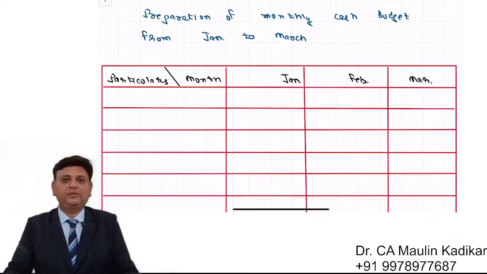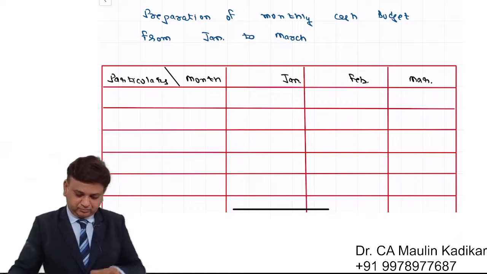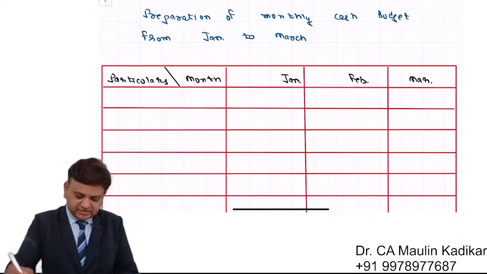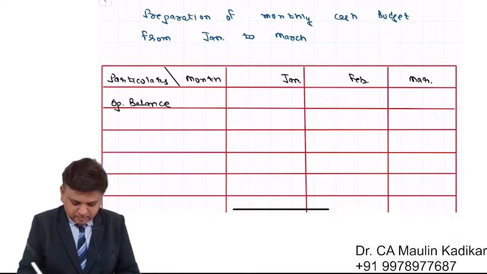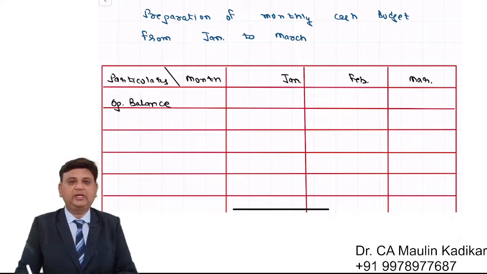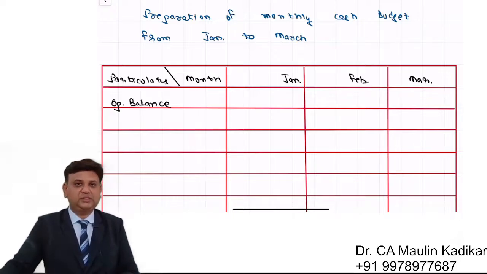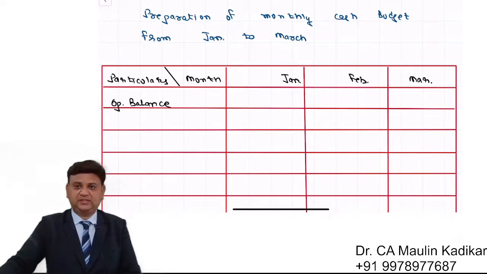Now, friends, we are going to prepare the monthly cash budget starting from January to March. We'll start with the opening cash balance. I want any of you to tell me in the chat box what is the opening cash balance.